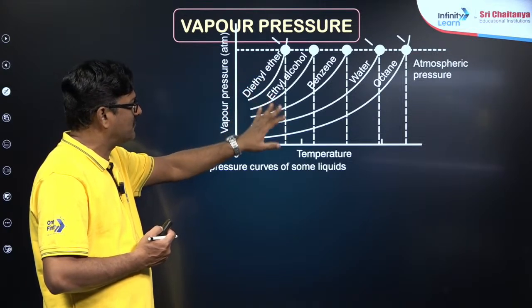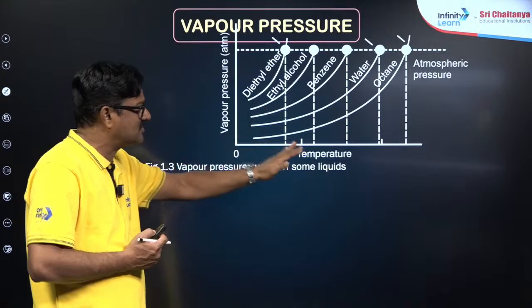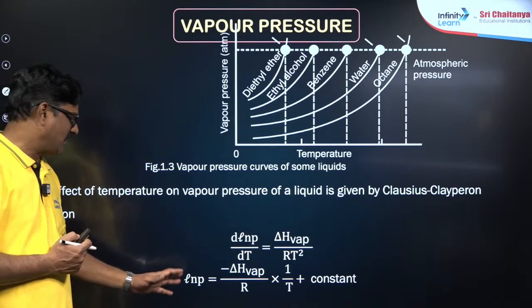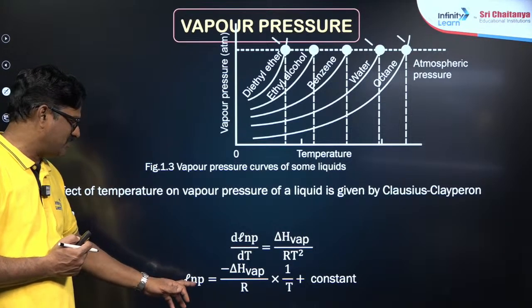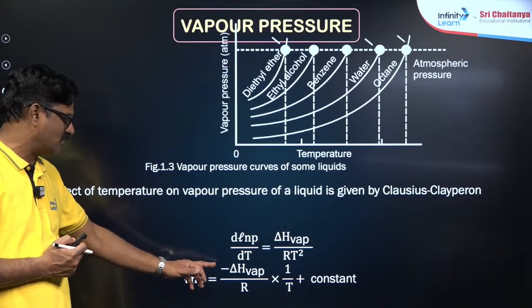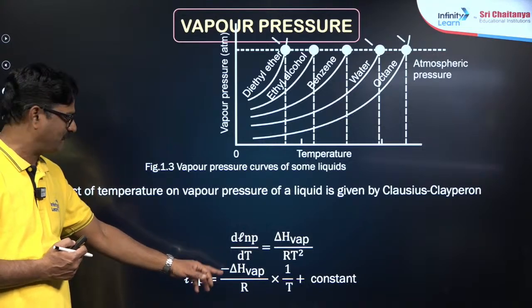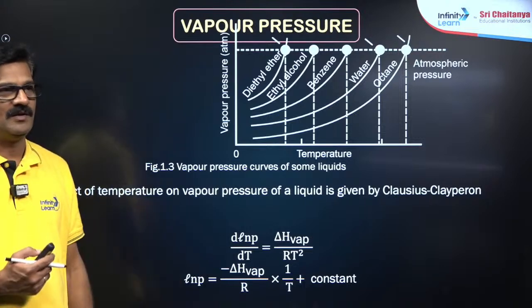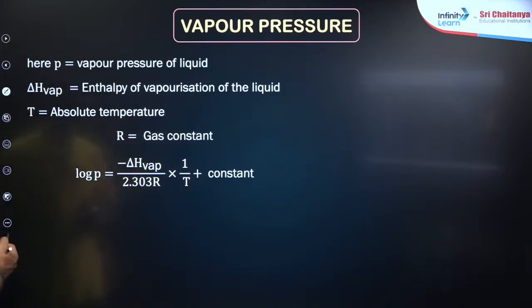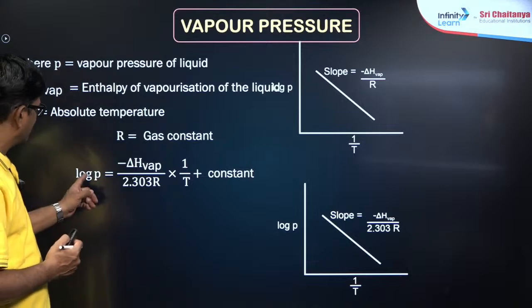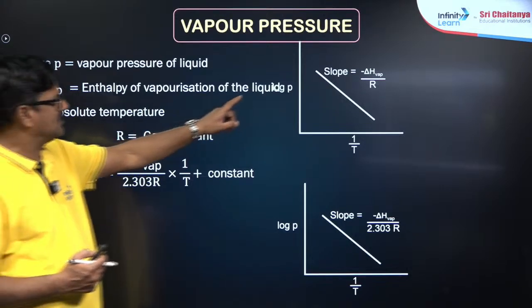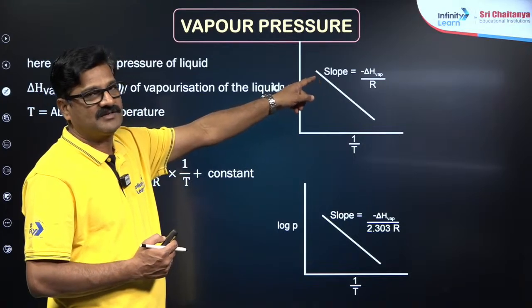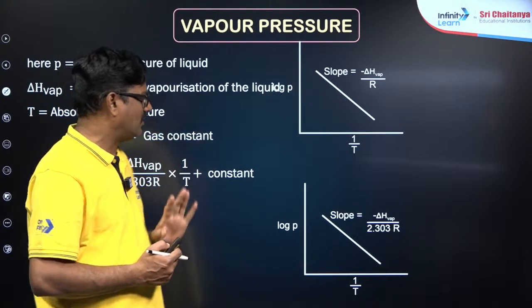So as intermolecular forces increase and molecular weight increases, vapor pressure decreases. These are related by ln P, the log of vapor pressure, equal to minus enthalpy of evaporation upon R into 1 by T plus a constant. So if you draw a graph between log P and 1 by T, you are going to get a slope, and the slope is going to be minus enthalpy of evaporation upon R.